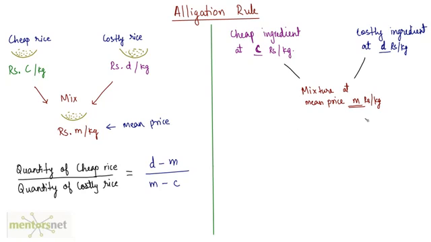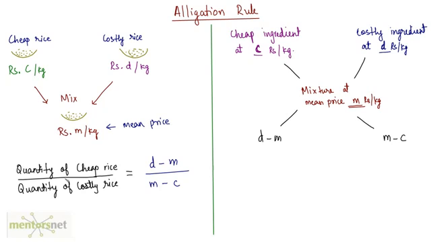So on the right hand side we have the difference between the mean price and the cheap price. So mean price is always going to be greater than the cheap price. So M minus C. On the left hand side you write the difference between the costly ingredient's price and the mean price, and that's D minus M. D is going to be greater than the mean price, right?